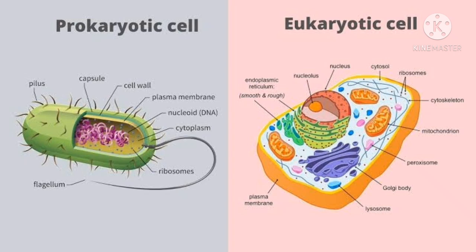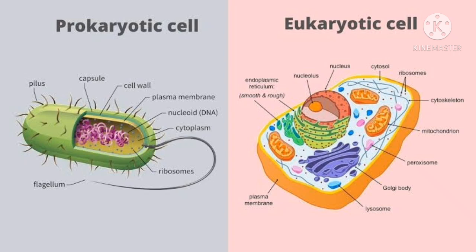the cell is divided into two divisions. First is prokaryotic cell, second is eukaryotic cell. The difference between eukaryotic cell and prokaryotic cell is that in eukaryotic cell the nucleus has a unit membrane, but in prokaryotic cell there is no membrane around its nucleus.